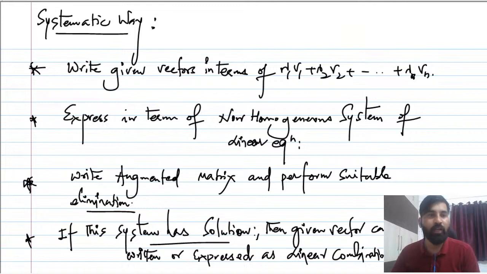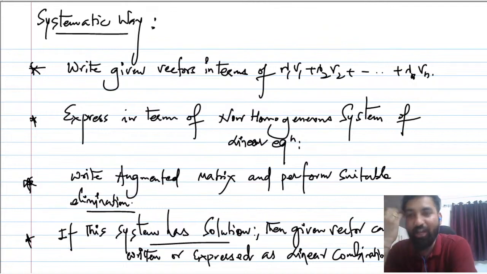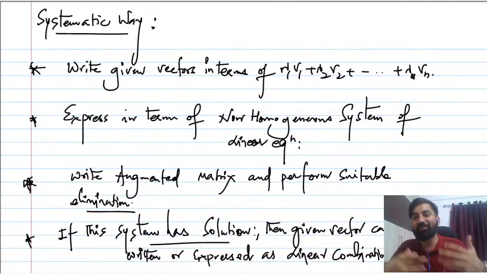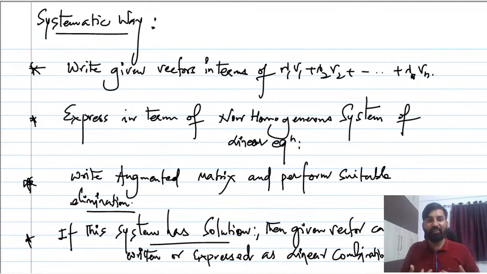Perfect. And then you have to check, suppose the system does not have a solution. You should remember when the system will have a solution, when it will not have a solution, and so forth. My main objective is to make you familiar with the systematic way of going forward. This is one very important systematic way, and I will give you one question here, so let me take one question and apply our systematic approach.